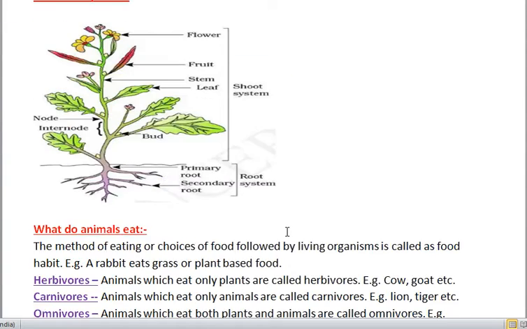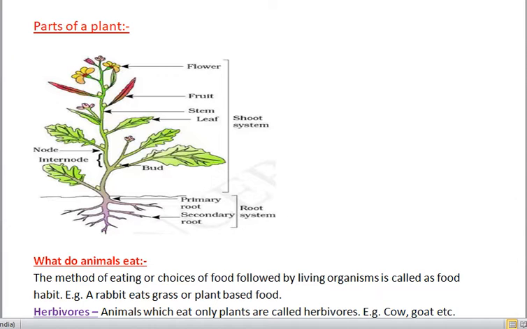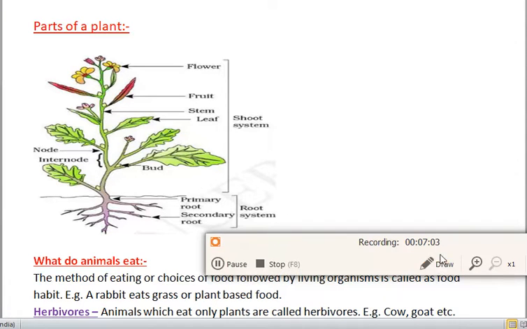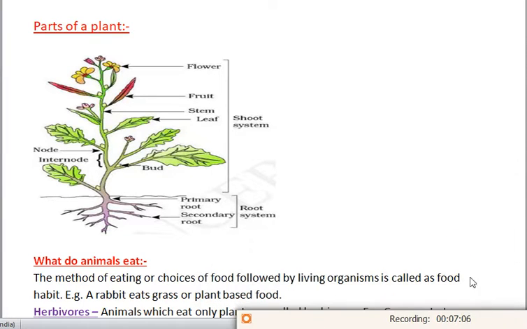Now we'll look at the diagram of parts of a plant. You can see the diagram of a plant; it's given in your textbook also. We'll start from the roots. We have the primary root and the secondary root. The primary root and secondary root together are known as the root system. The primary root is the main root, and the small branches coming from it are called secondary roots. Next we have the bud, which changes into a flower after some time.